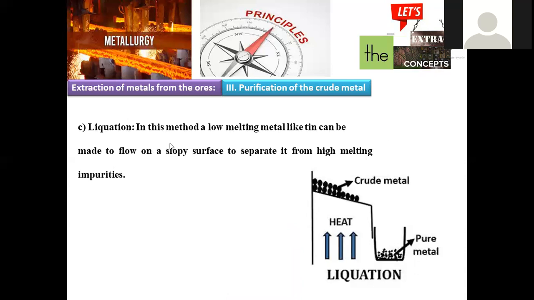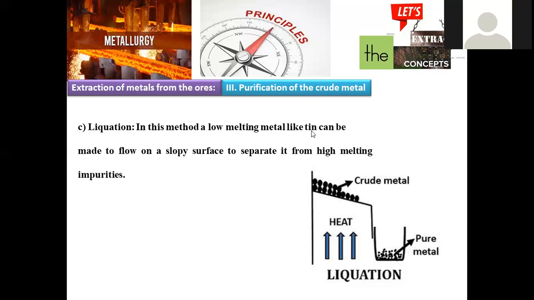And the next process is called liquefaction. In this method, low melting metals like tin can be made to flow on a sloping surface to separate it from the melting impurities. During liquefaction, we take a crude metal and provide high temperature conditions, and here you can collect pure metal while the remaining impure metals are separated. This liquefaction process is suitable for metals having low melting and boiling point values.